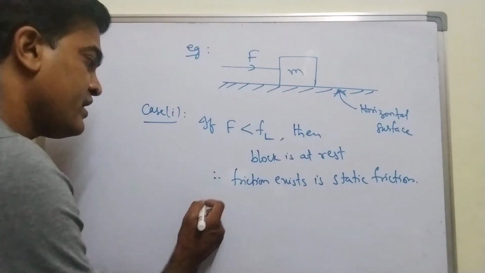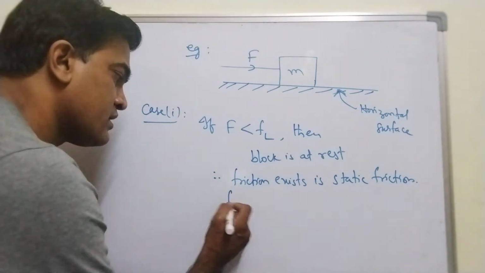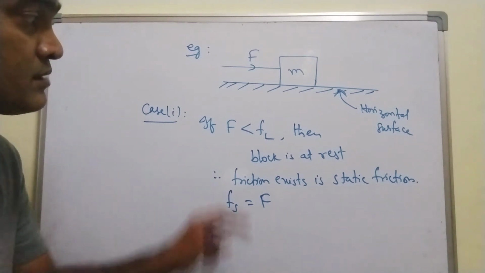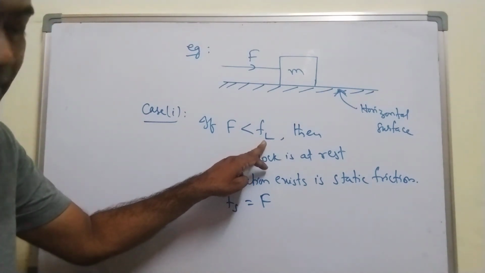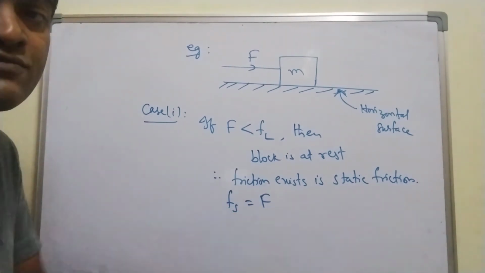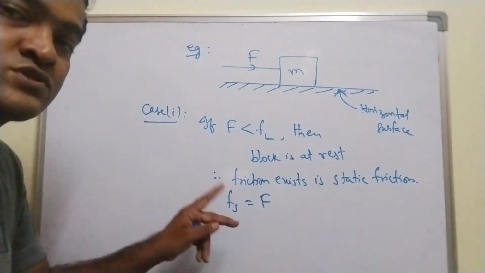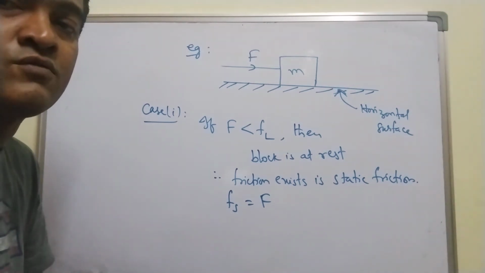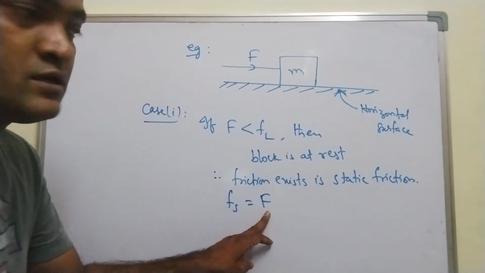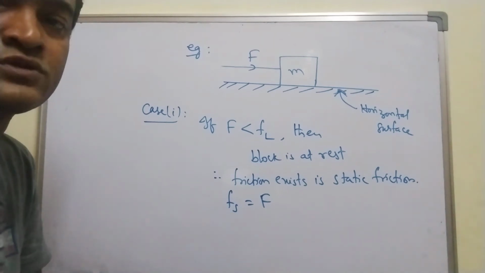So, I can write like this: static friction Fs is equal to F. This is static friction. I did not come up to limiting friction, right? Fs is equal to F because this is a self-adjusting force. If you apply a force of 1 Newton, the static frictional force also gets an equal 1 Newton in the opposite direction. If you apply a force of 2 Newton, but still the block is unable to move, what is the value of frictional force? Static frictional force is again 2 Newton.